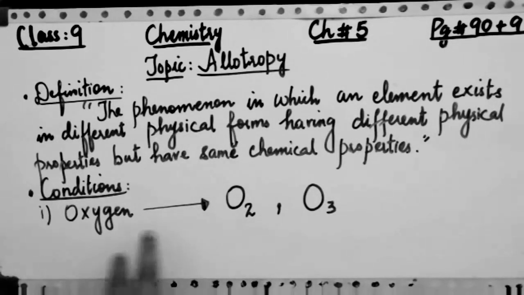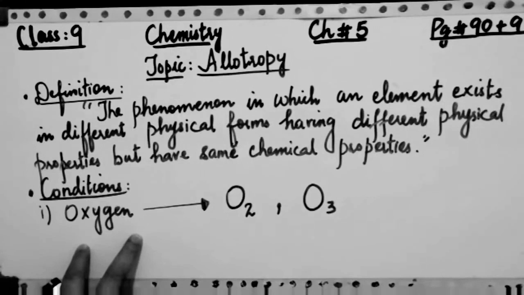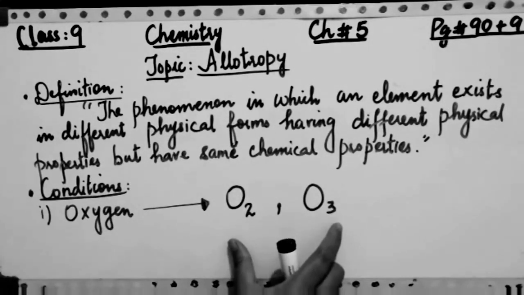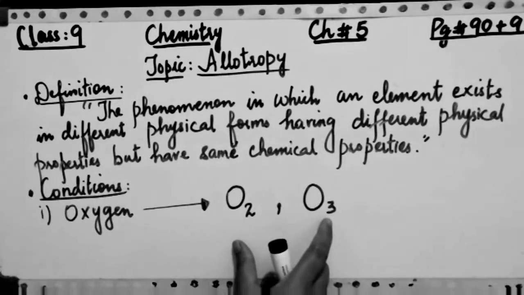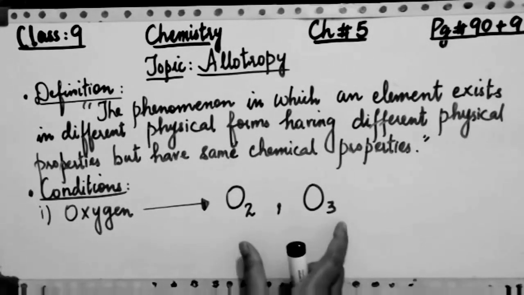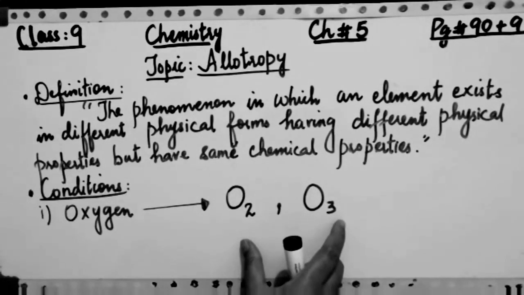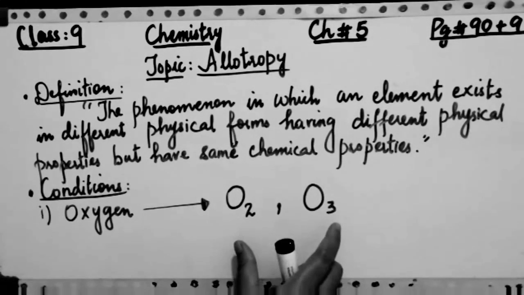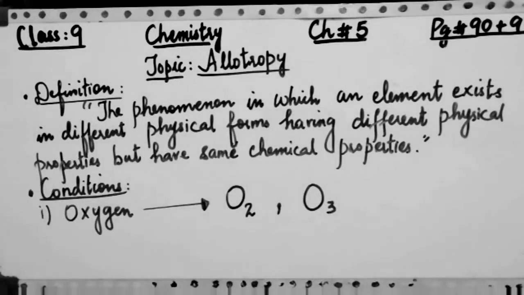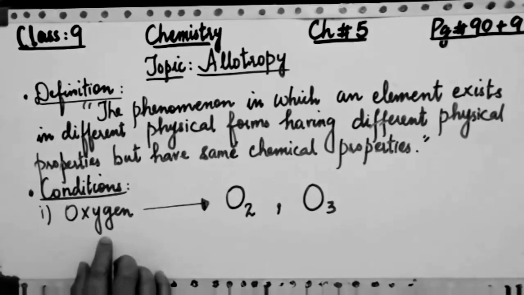So O3, you know very well, is an allotropic form of oxygen which normally absorbs the ultraviolet radiation from the sun. This is a very important gas for us as it protects us from the ultraviolet or UV radiation of the sun. Is it clear to you, class? So here you can note these two allotropic forms of oxygen.